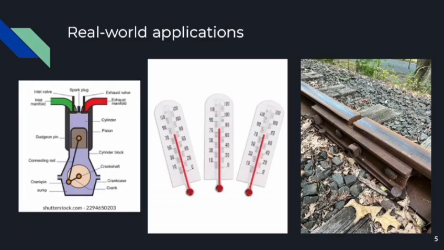Now let's talk about how thermal expansion can be used in our world. On the left, we have an internal combustion engine, the type of thing that powers gas cars. An internal combustion engine rapidly heats up the air inside what it calls a cylinder, and the air pushes the piston down while it expands, which powers our cars. In the middle, we have a couple of thermometers.